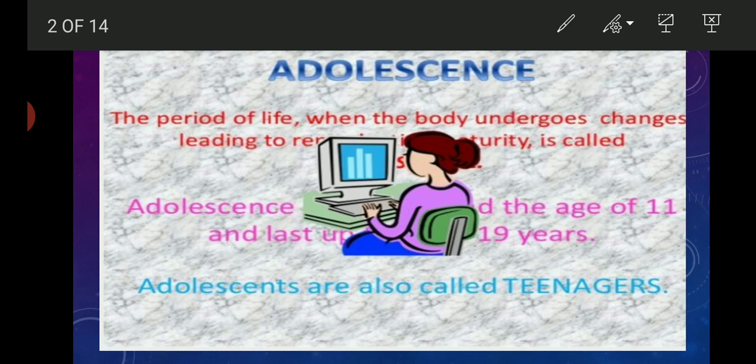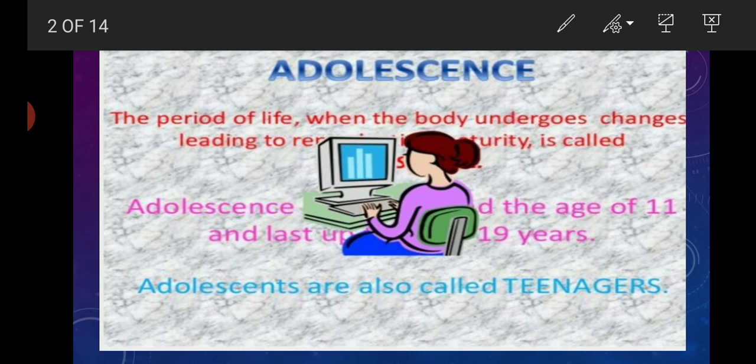Students, you know that growth is a natural phenomenon of all living things. From the day a baby is born, it begins to grow. And the various stages of growth in humans are infancy, birth to 2 years, childhood, 2 years to 10 years, adolescence, 10 years to 18 years, and adulthood, 18 years and above. And during adolescence, the body undergoes changes leading to reproductive maturity. Around this time, they are also called teenagers, and during this period, there is a visible physical differentiation in the body of boys and girls.